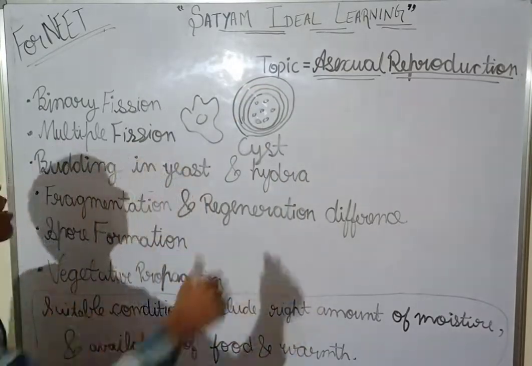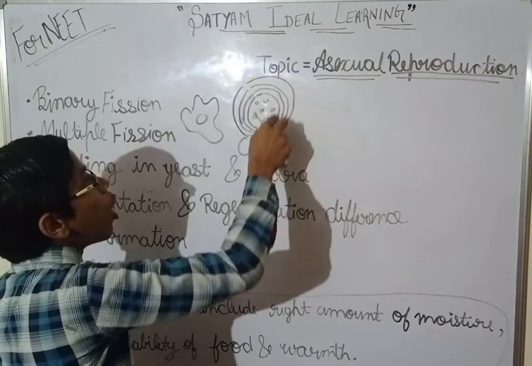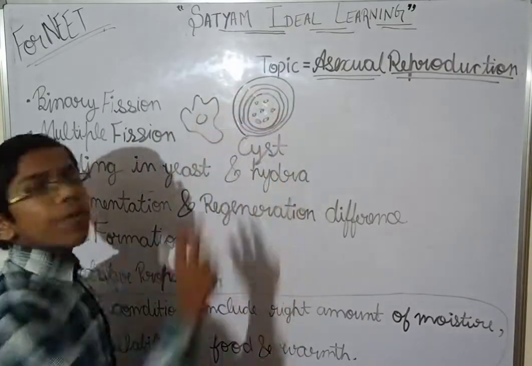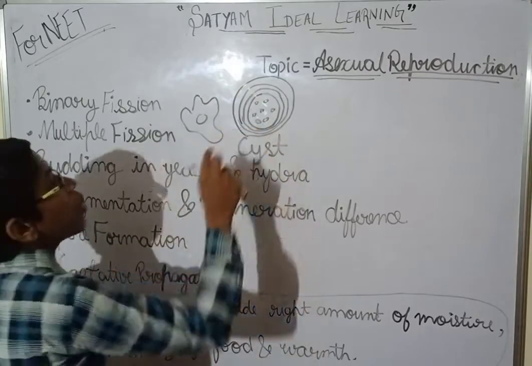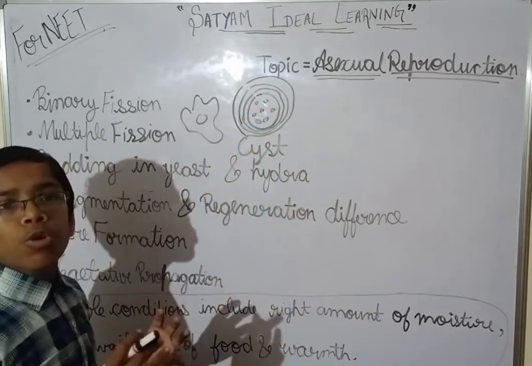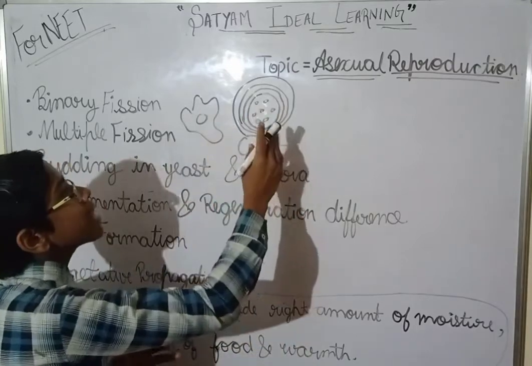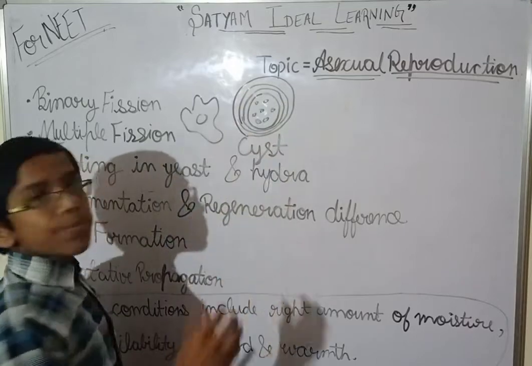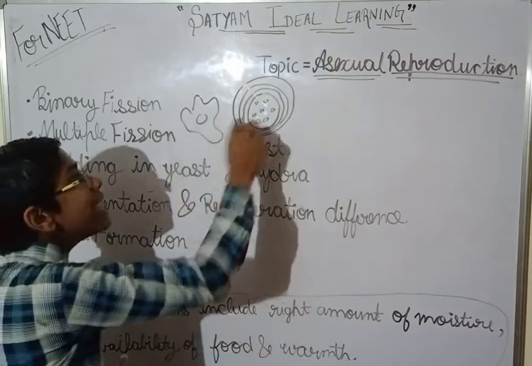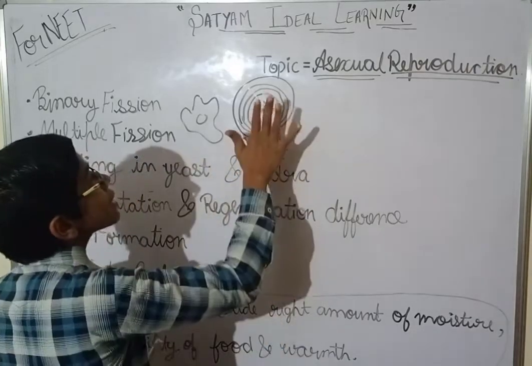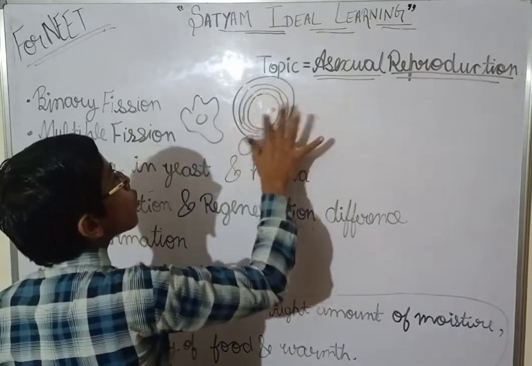See, at the very first, why has this wall been made? To protect them from the unfavorable condition. Now what happened? I have told you that the nucleus will divide into many daughter nuclei, and now the cytoplasm which is inside will be given to each of the daughter nuclei.